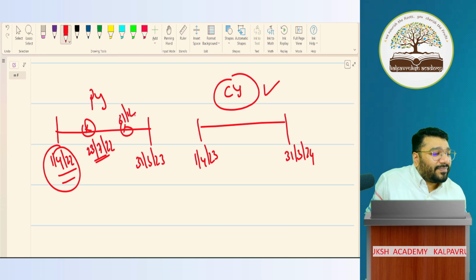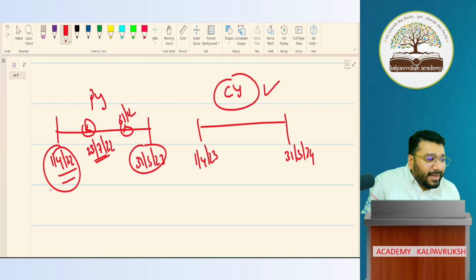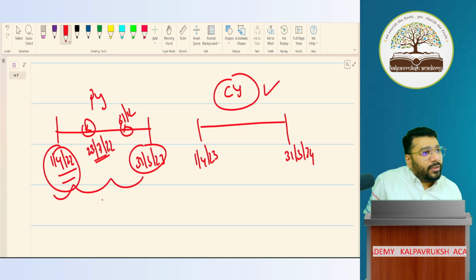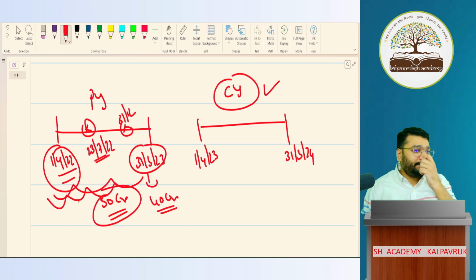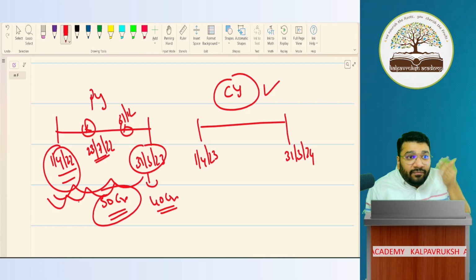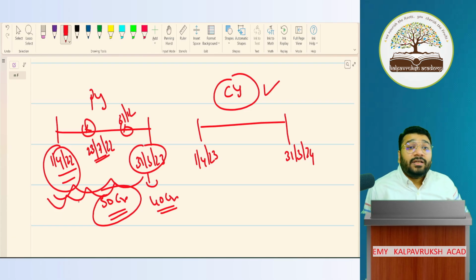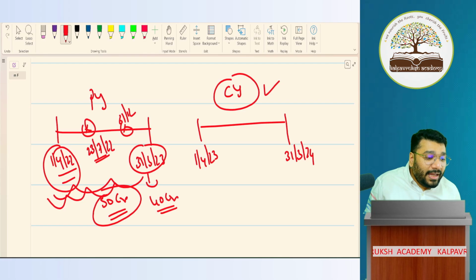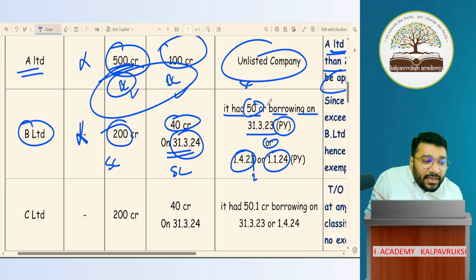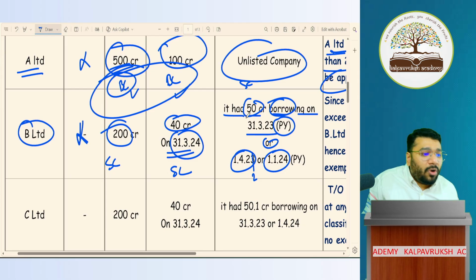On any day you take, my borrowing was 50 crore. End of the year, 40 crore. Okay, borrowing is 40 crore, but anywhere in the middle it is 50 crore. Now tell me, small or big? 0 to 50 crore, small only. To be a big company, the borrowing should be more than 50 crore. So it had 50 crore borrowing; 0 to 50 crore, still a small company at any time during the previous year.